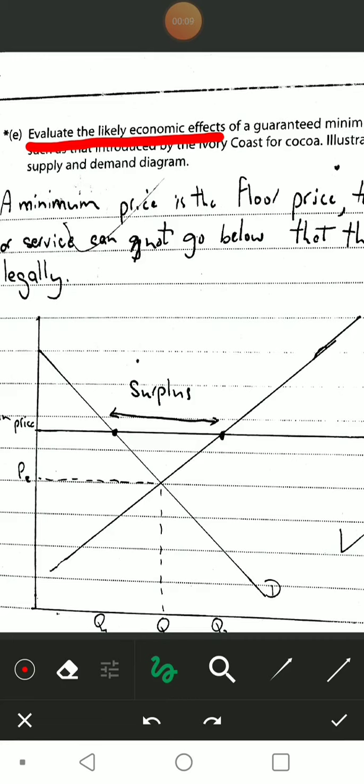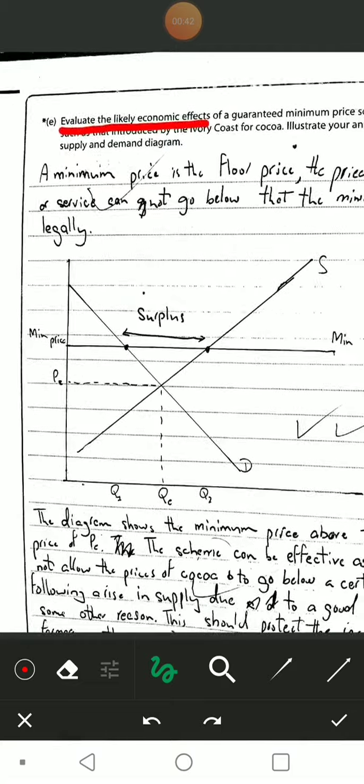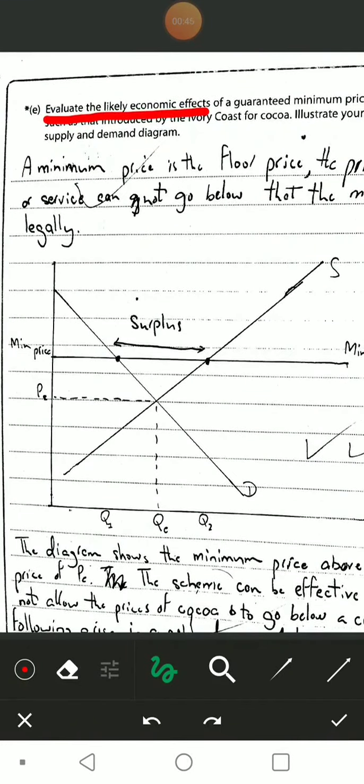Okay, but obviously this is guaranteed minimum pricing for cocoa, so you don't have to go as far as GDP and balance of payments, because you're going to have to focus on farmers in particular and the cocoa producers, and they don't care about how a country is trading and what its trade surplus and trade deficit is. So you'll focus on unemployment, inflation, their profits, and other economic effects.